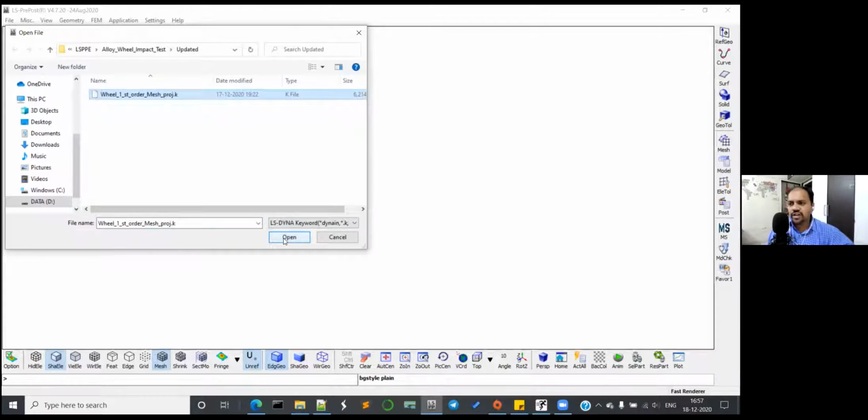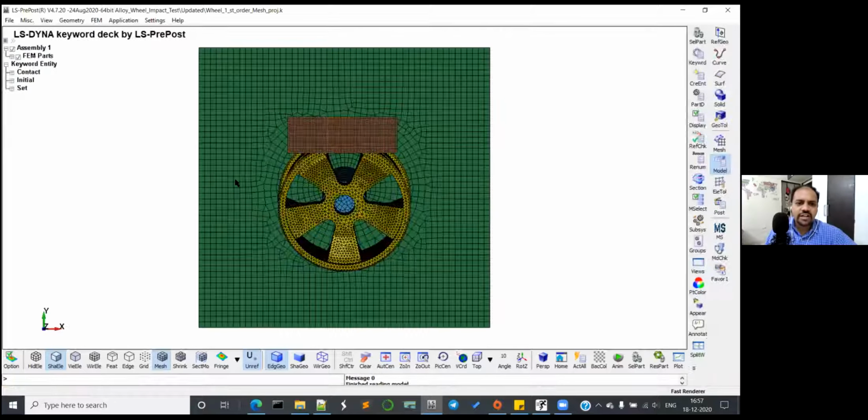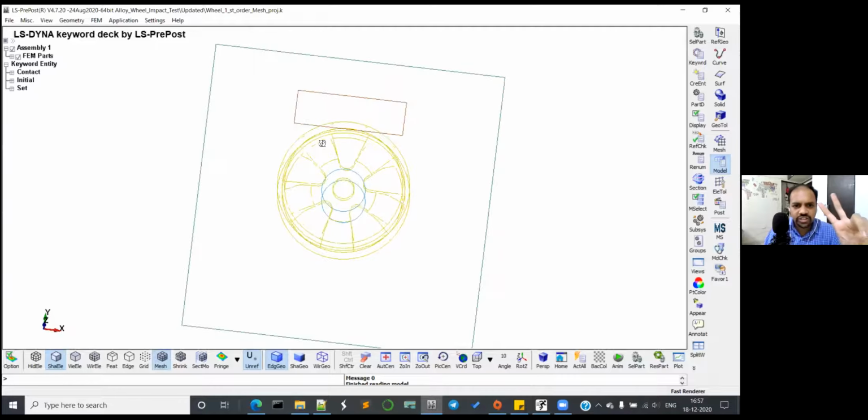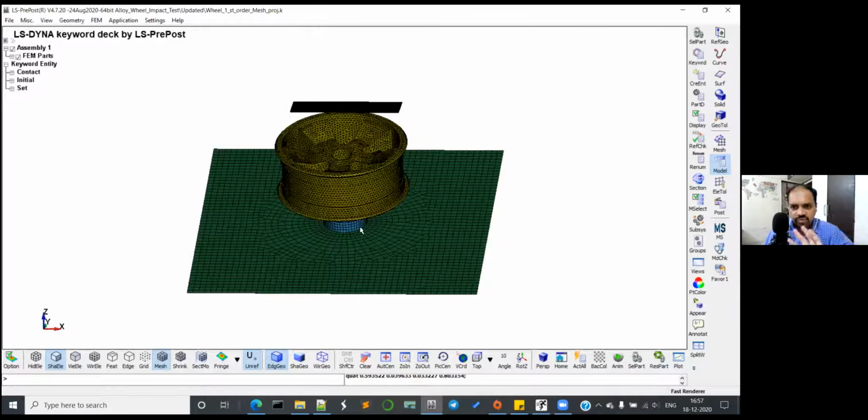You mean to say one is P shell and one will be P solid, properties 2D and 3D. Okay. Yeah, then it is not possible. That's where you have to use this constrained rigid body card. Okay, so two rigid bodies are there, right? Yes. Try to detach them first. It's very easy to detach.